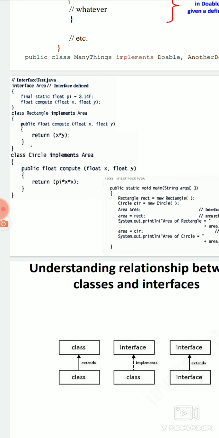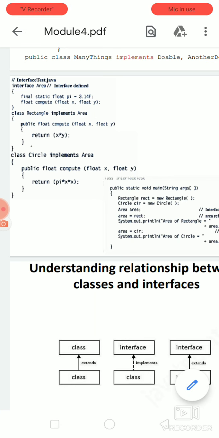Now you can see the class Rectangle implements Area, and in this class we are writing the function definition, the definition of the method that is declared in the interface. What is the function name? float compute, which is actually part of the interface. Now we are writing the definition inside the class Rectangle.